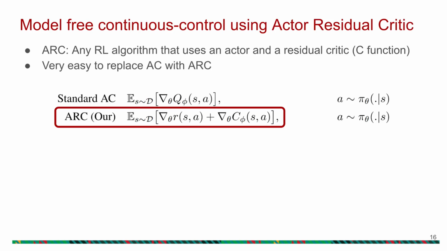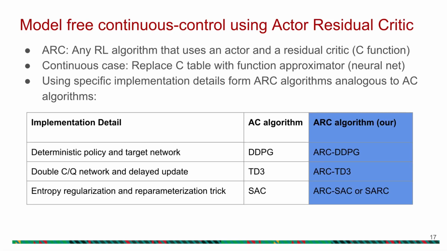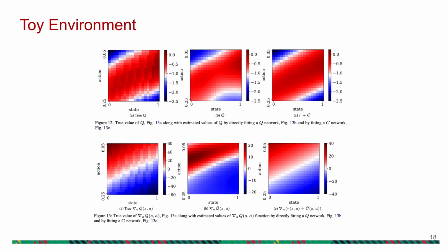Implementation wise, it is very easy to change actor critic to actor residual critic, which makes our method practical and appealing. With this change, we can have an ARC counterpart to any actor critic algorithm as long as the reward is differentiable. For example, from DDPG we can get ARC DDPG, and from soft actor critic we can get soft actor residual critic. We now show some of our results showing the advantage of actor residual critic.